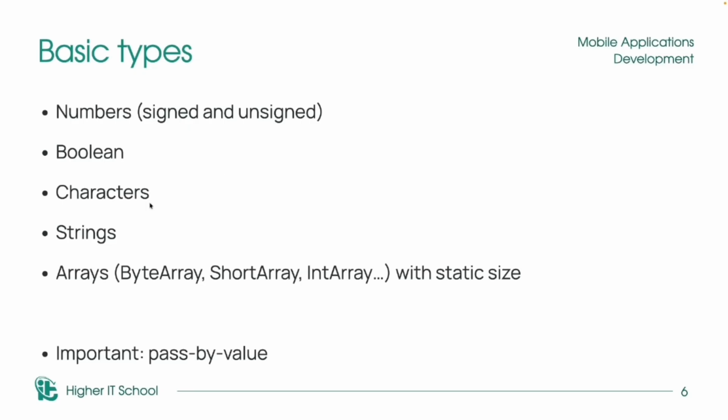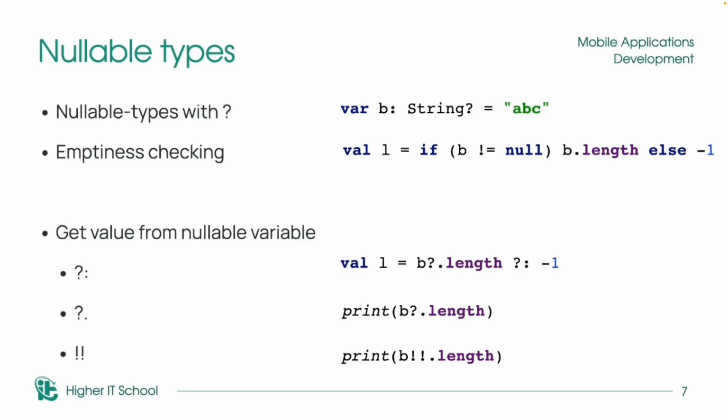So, return to the presentation. And the next important part of the Kotlin language is work with nullable types. Here we have an interesting system, but I think that every modern language has such a system. We mark nullable types with a question mark, and here String with a question mark means that inside my variable with name b, I can have a null value.